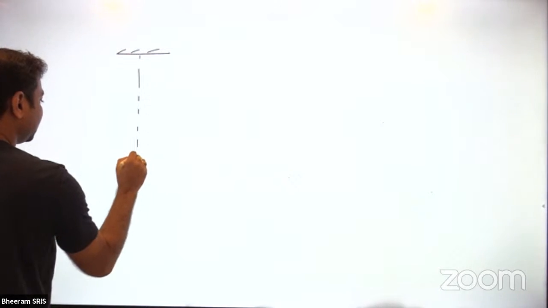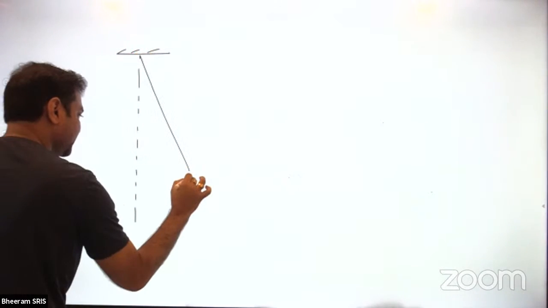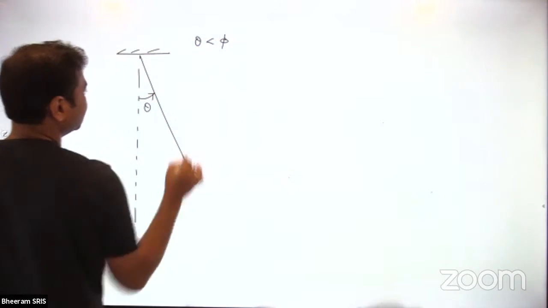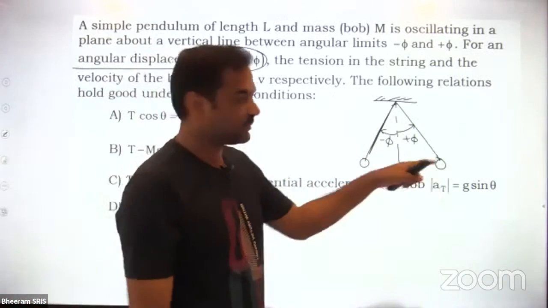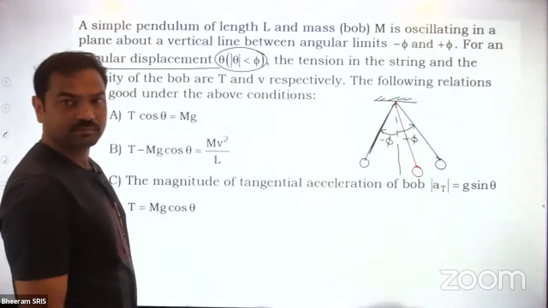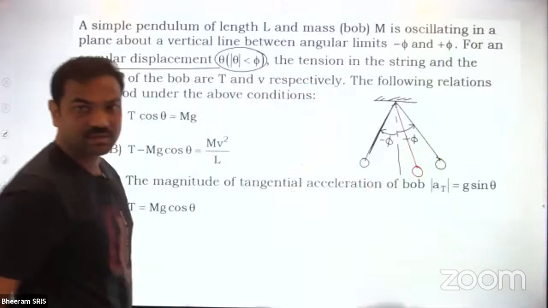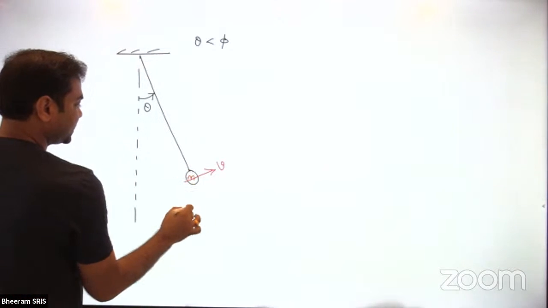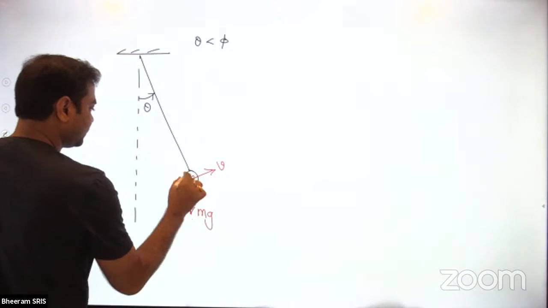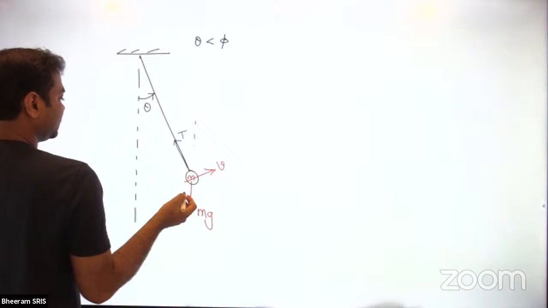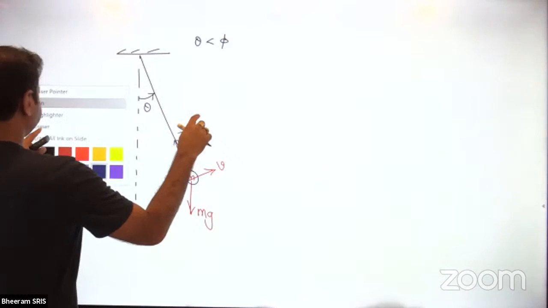So something like this. This is the simple pendulum, this is the equilibrium position, and this is the pendulum now. What is the angle it is rotated? Theta, which is less than 5. Means it is in motion. Maybe it will have velocity downward, or maybe upward. You can take velocity anyway. I'm taking the velocity upward. And the mass of the pendulum is m. Then mg will act vertically downward, and tension will act along the string. This angle is theta.